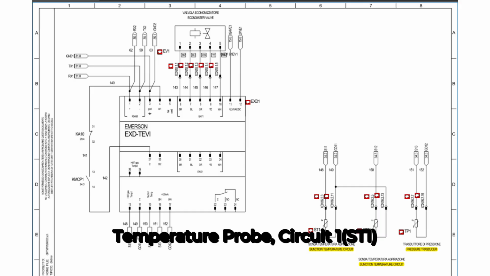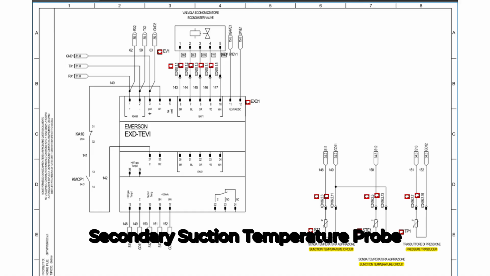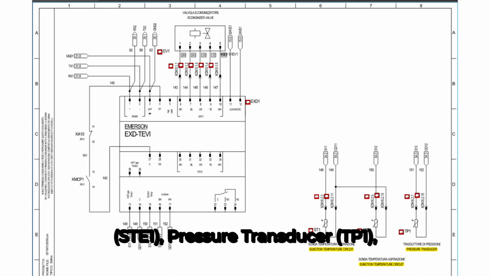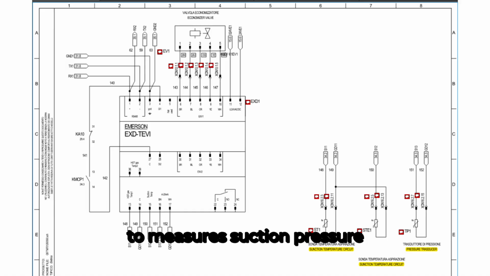Suction temperature probe, circuit 1, ST1, secondary suction temperature probe, STE1, pressure transducer TP1, to measure suction pressure at the compressor inlet. We have similar wiring for expansion valve 2 for circuit 2 as well.